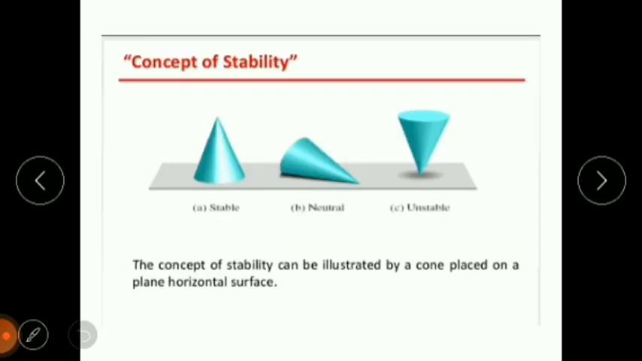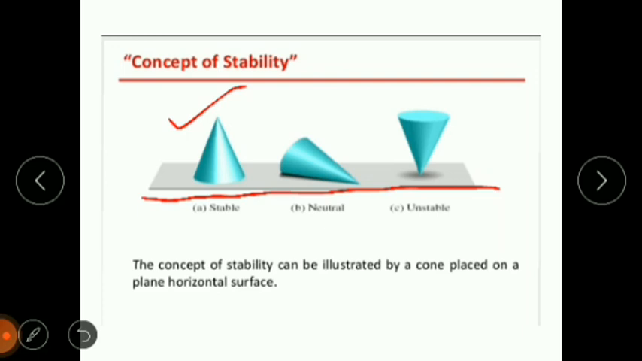To illustrate the concept of stability, we take the example of this cone that is placed on a plain horizontal surface. So this is our horizontal surface, and we have placed a cone over here. We are considering three cases. Now see the first one. When the cone is placed on its base, we can say that this is a stable system.